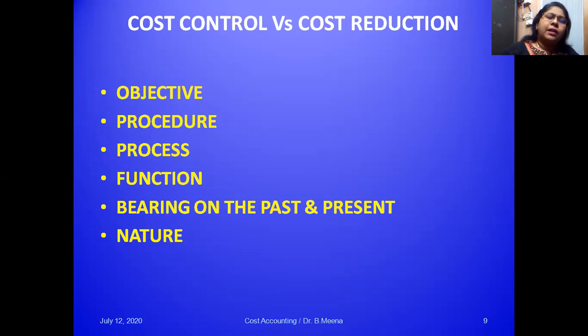Try to differentiate that cost control is based on the past and present actual performance, but cost reduction is on the present as well as the future. That is a main difference. The last difference is nature. Based on nature, cost control is a preventive function and cost reduction is a corrective function. This is the main difference between cost control and cost reduction.